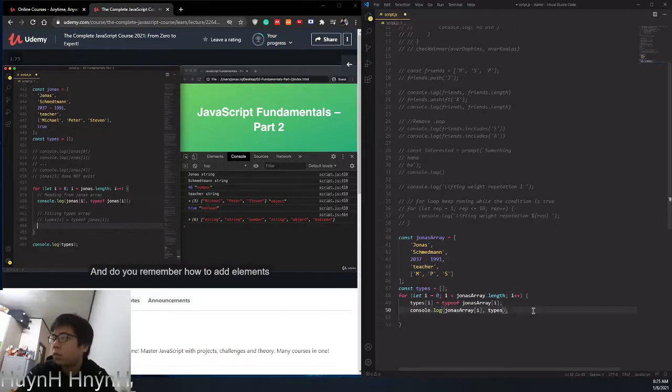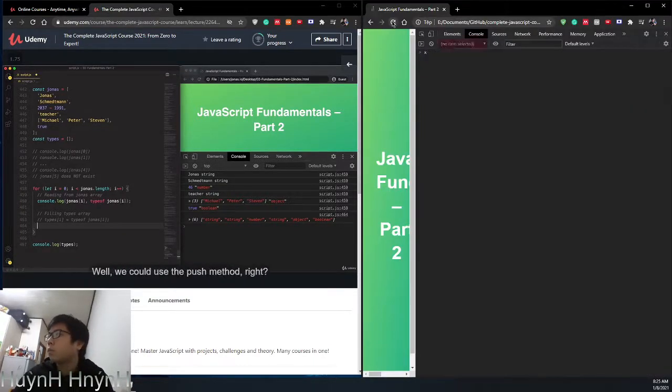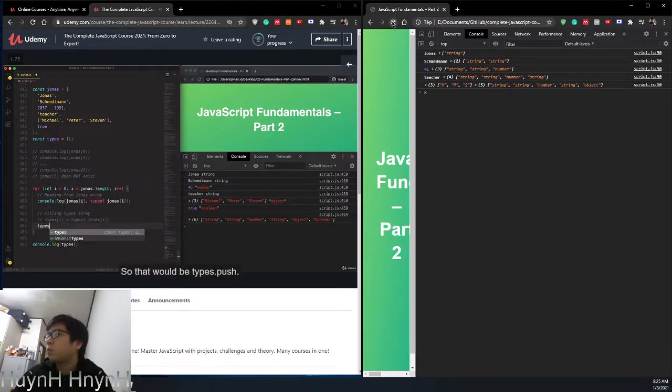And do you remember how to add elements to an array in another way? Well, we could use the push method, right? So that would be types dot push.